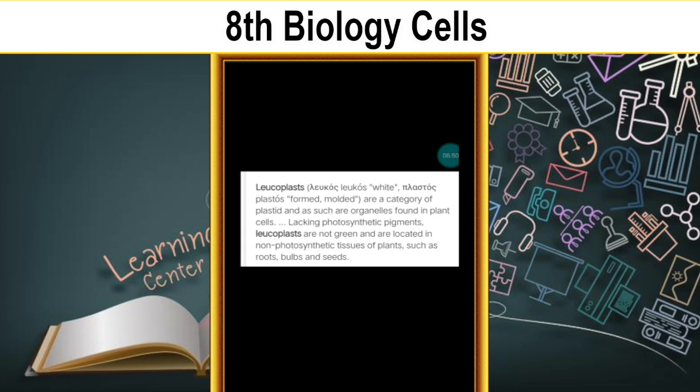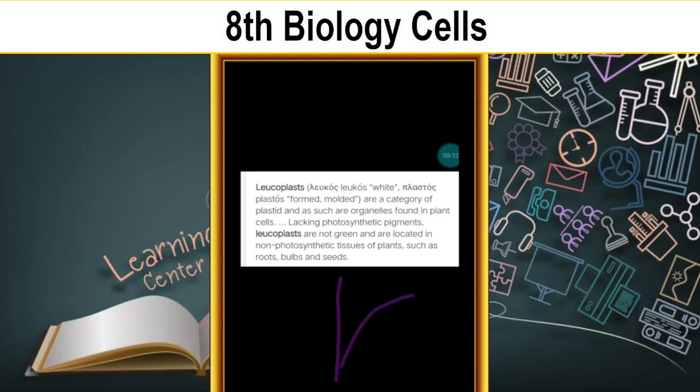Lacking photosynthetic pigment, leucoplasts are not green and are located in non-photosynthetic tissues of plants, such as roots. Roots are not green in color. Then bulbs, where the leaf lamella is, and one of the branches too. I can show you by a picture.